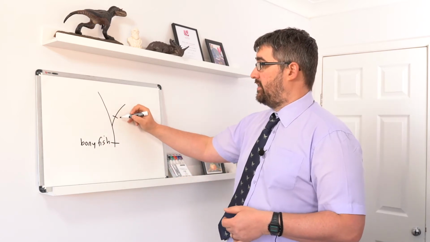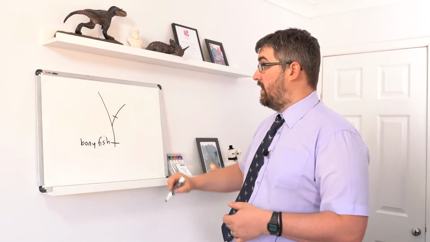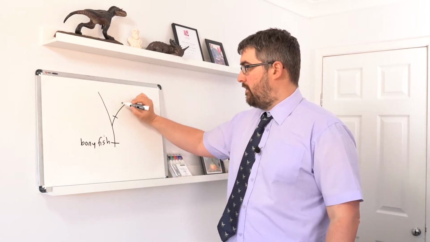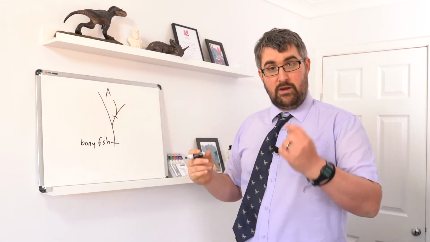So that's a character state that would separate off these groups from the rest of the bony fish. And the first group here are, of course, the amphibians that we're all familiar with. I'm just going to write A there because I'm running out of room.